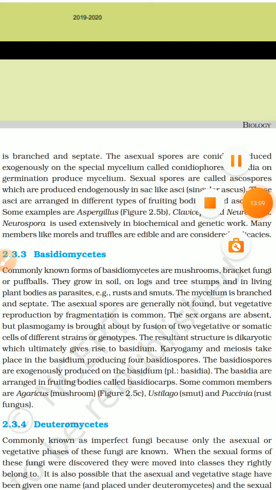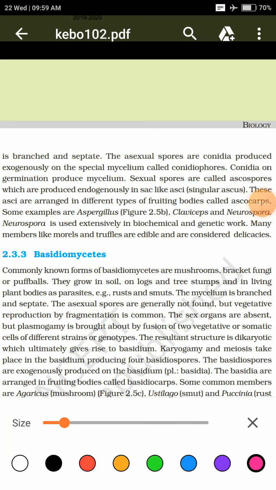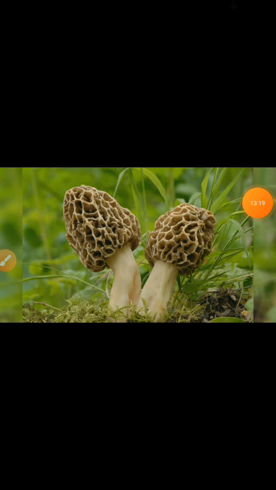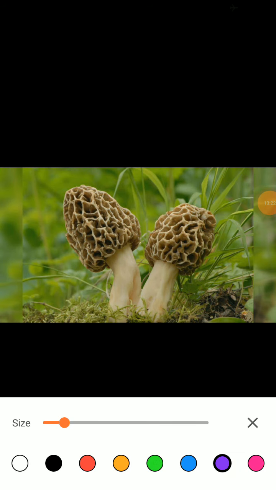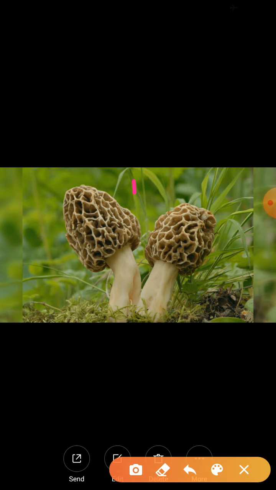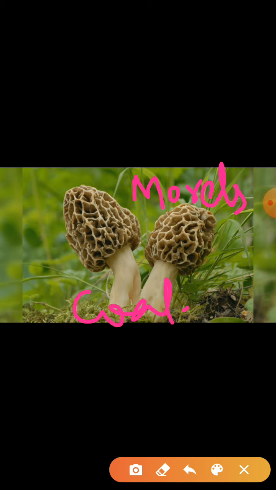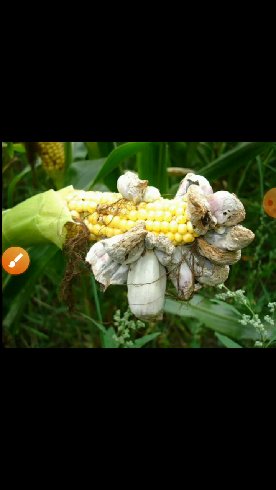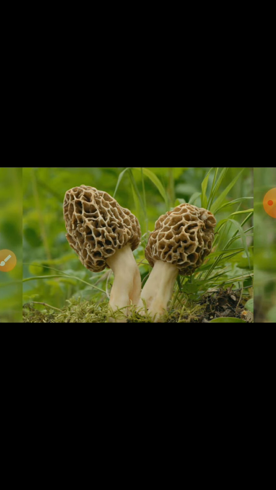I'll show you one of the examples. They are used as morels and truffles. These are actually food items, morels and truffles. I'll show you, just a minute. This is an example of a morel, and there is also a structure called truffle. It looks like a coal-like structure. You can find it in your Google accounts. I think I don't have that photo. No, I don't have that photo. Okay, so it is actually an example of a morel.